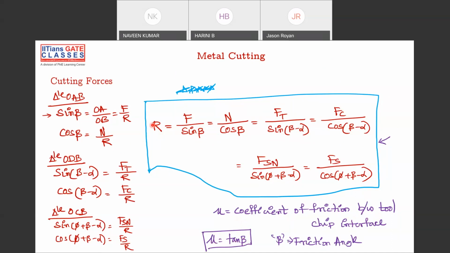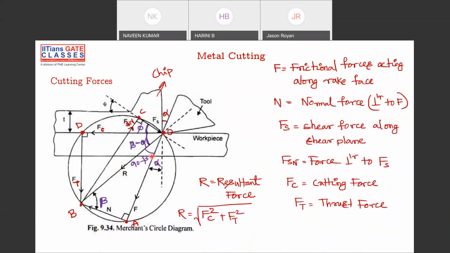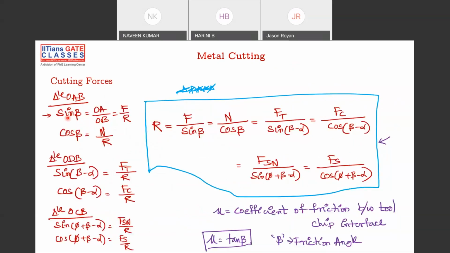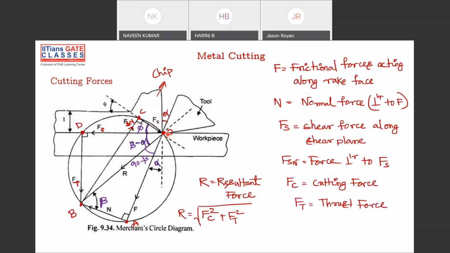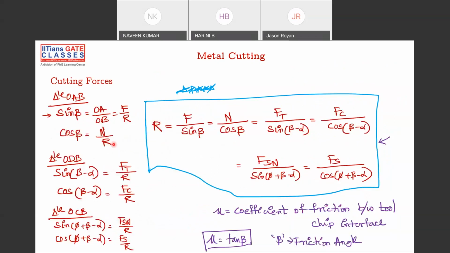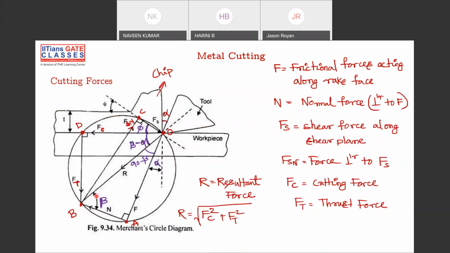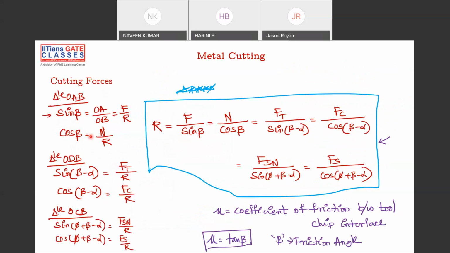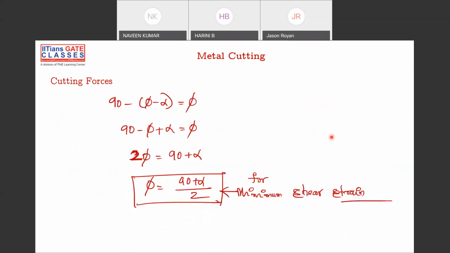Formula in the sense that you can derive this. You have to find out these angles first, and then take a triangle here, let's say triangle OAB. In triangle OAB, sine beta is equal to this side by this side, that is F by R. So sin beta is equal to F by R, and cos beta is equal to N by R. R is the common term, so you remove all the R's and put here F by sin beta, everything is equal. Like this, you get this formula. And this is all.